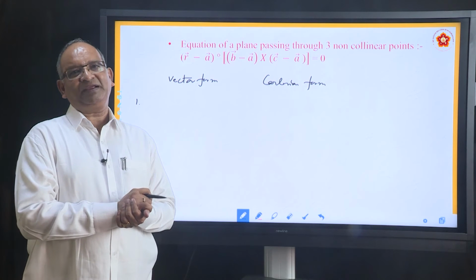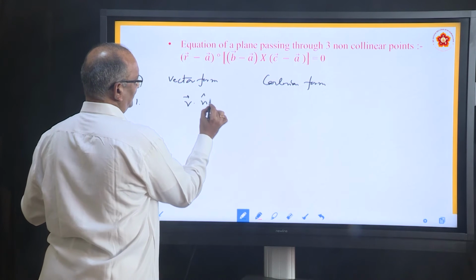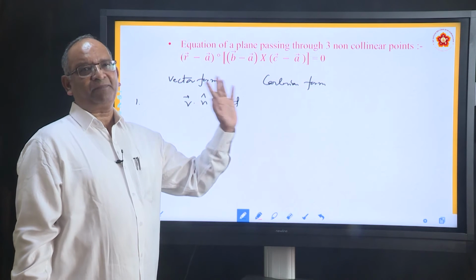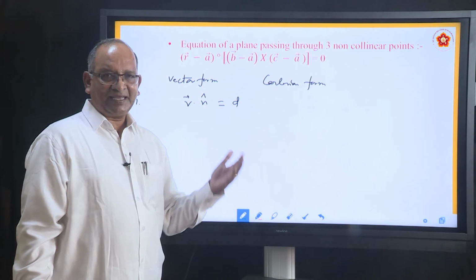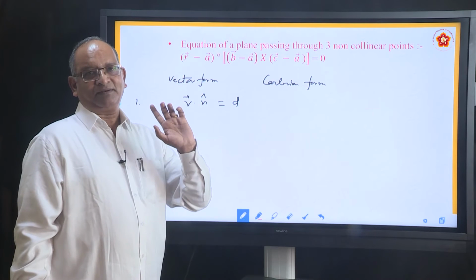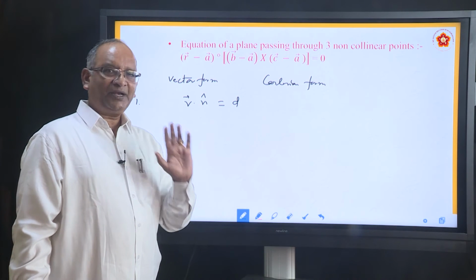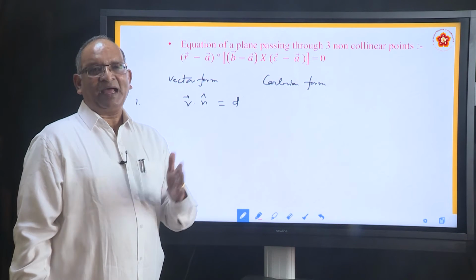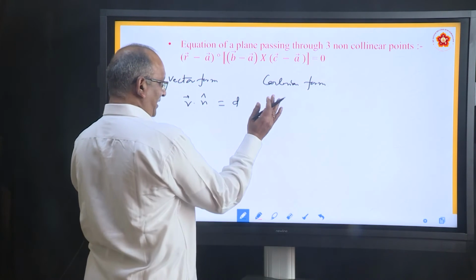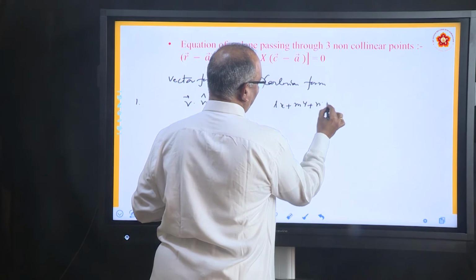So, as a result, what did we get as the equation of plane? We got r dot n equal to d. What is r? R is an arbitrary point. How do you write it? It is xi plus yj plus zk. What is n? A normal to the plane. How do you express a normal to the plane? Through a unit vector n. So, how do you write it in Cartesian form? We can write it either by using direction cosines or by using direction ratios. So, if you take dot product of both of them, you get Lx plus My plus Nz equal to d,